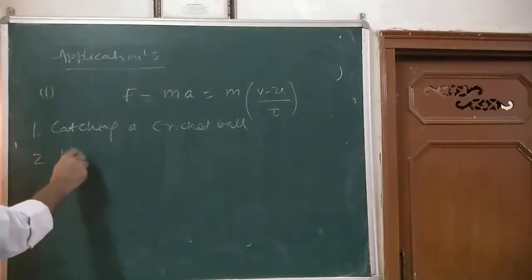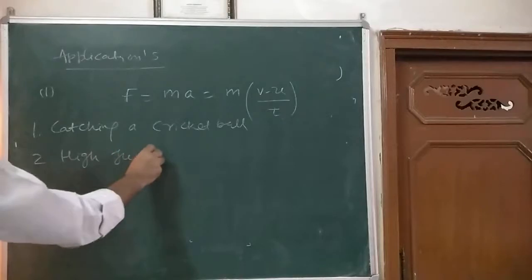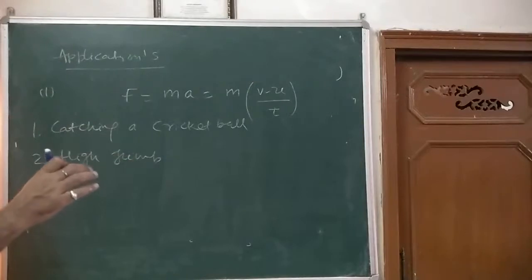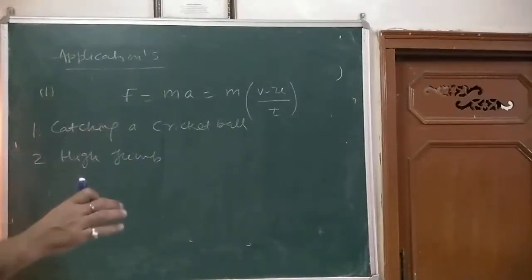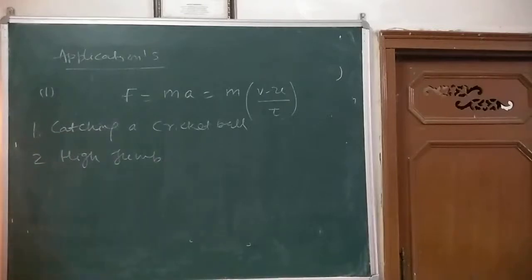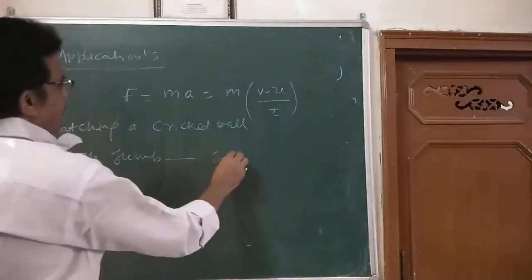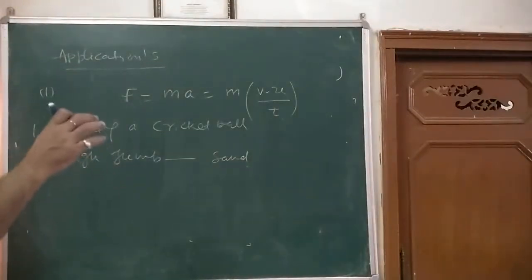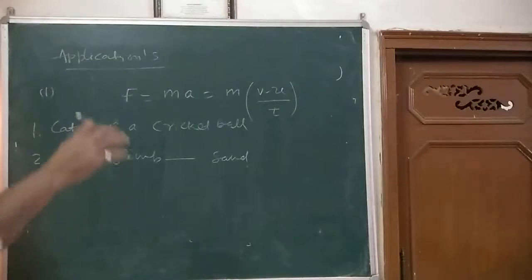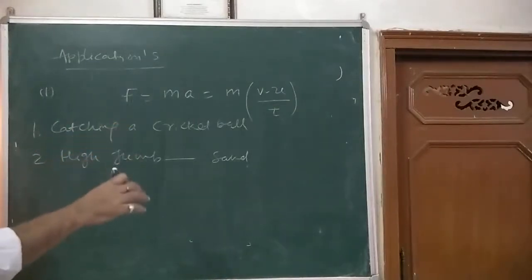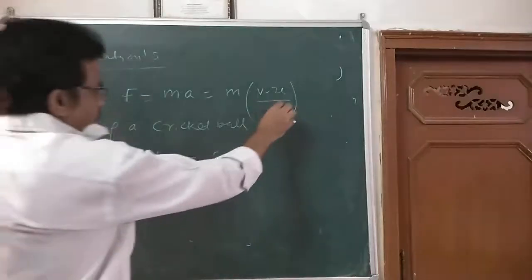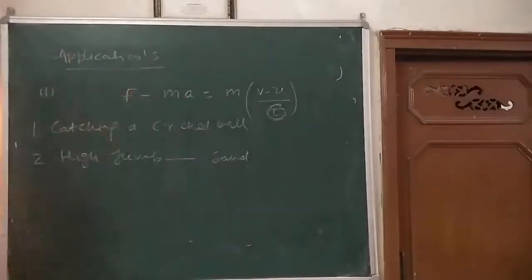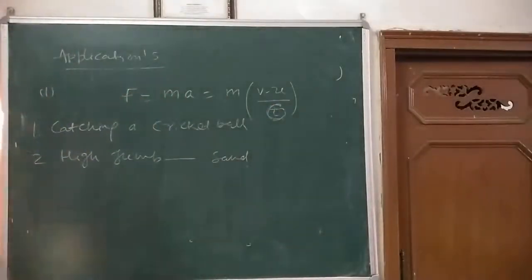Now, another example is high jump. Athletes are made to fall either on a cushion board or on a sand bed. Why? Because to avoid injury to the athlete, falling on a cushion bed or on a sand bed will increase the time when he goes inside the sand. Time increases, force decreases. Then again he will not hurt. This is another example.